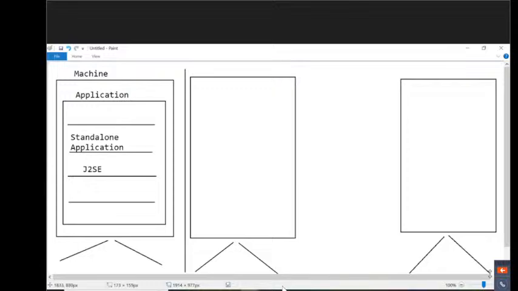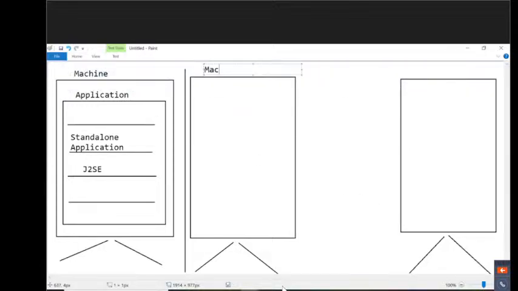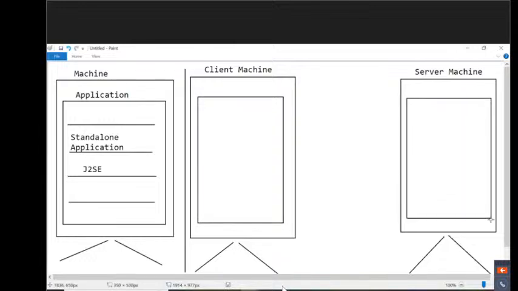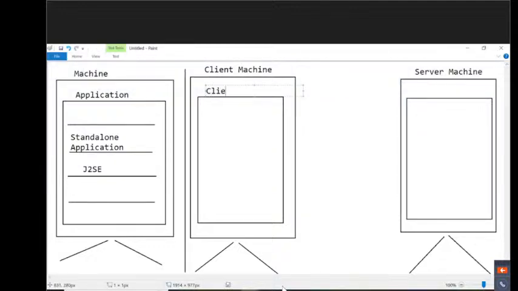Right, sir. These are the two computers we are having. Now this is what I'm telling you, machine one, or maybe I can say this is the client machine. And this is the server machine. Client machine and server machine. Now this is an application at the client machine. This is an application at the server machine. You can understand it, no? Client application, and at the same time this is the server application.